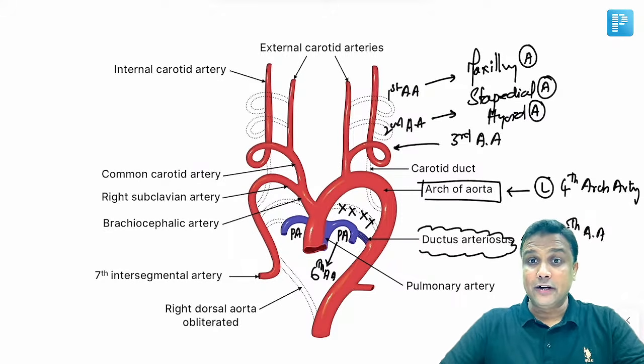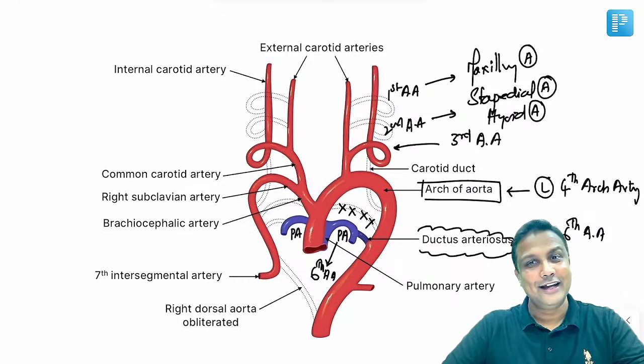Perfect. So the first arch artery is the one which is going to form your maxillary artery. Second arch artery is going to form stapedial artery along with the hyoid artery. Third is going to form carotid artery. Fourth is going to form arch of aorta. And fifth, nothing will form. Sixth is the one which is going to form pulmonary artery and ductus arteriosus. Please remember this one, sir.